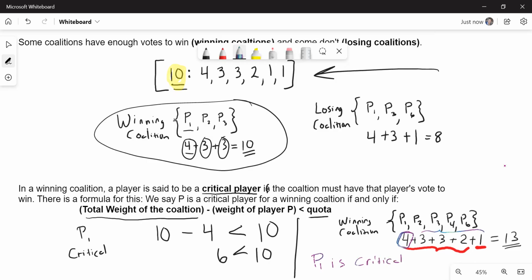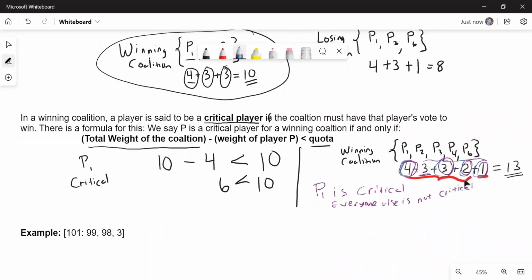But is anybody else critical? Well, what about player 2? Well, if player 2 doesn't vote here, they have a weight of 3, but everybody else does. That would be 4 plus 3 plus 2 plus 1. That's 10. That's enough. So then everyone else really is not critical. Only player 1 was critical, meaning if they dropped out, then there were not enough votes. We'll take a look at some more examples below.